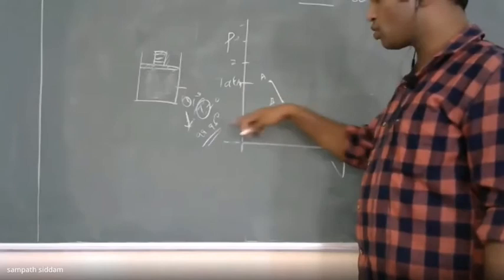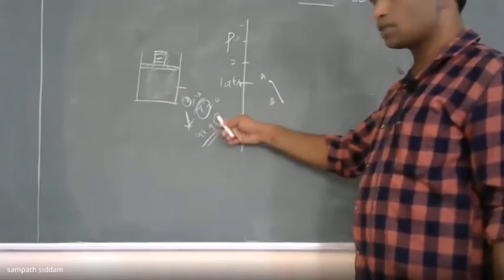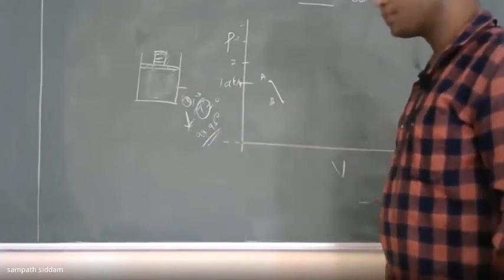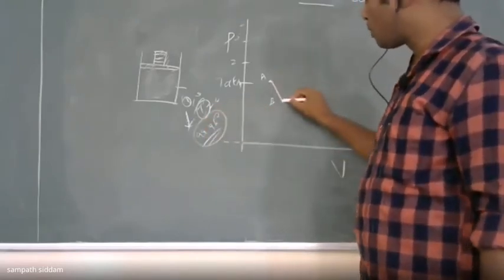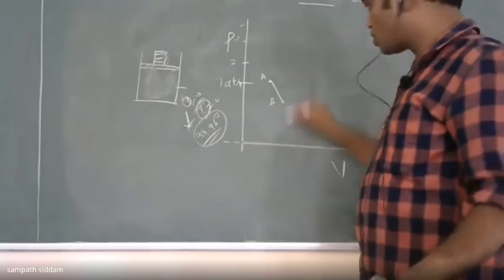So I will fix onto this particular temperature. After fixing this temperature, as the pressure drops, till when does the pressure have to drop?